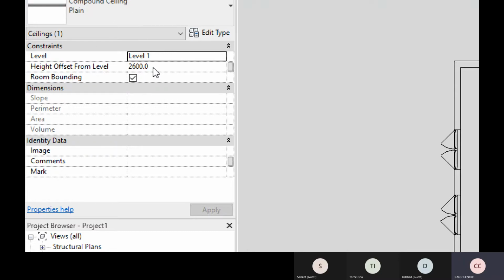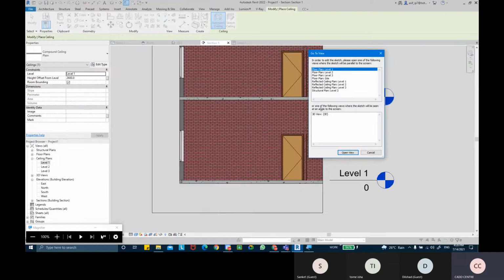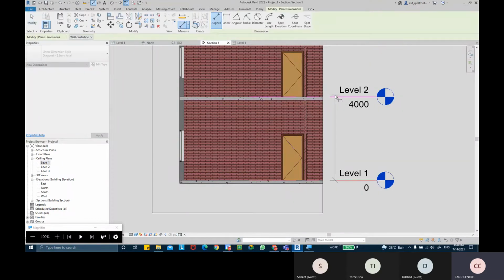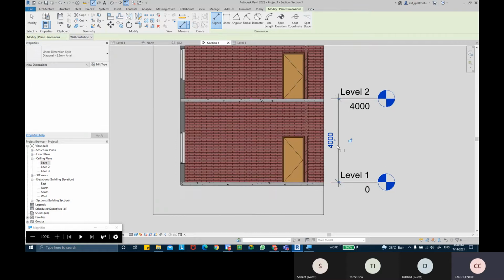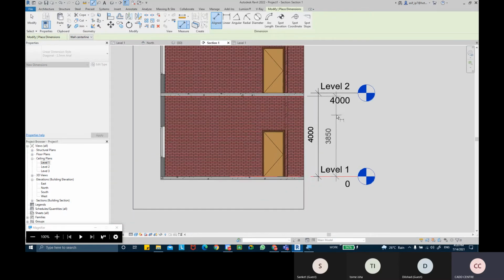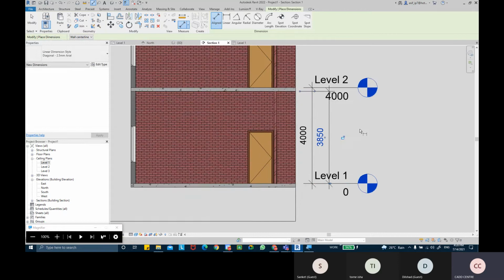If you look into my section, the slab to slab is 4000. So from slab to slab it is 4000 mm, meaning 4 meters, and from the slab top to the slab bottom it is 3850, meaning 3.85 meters. 3.85 meters is the height that I'm getting in the room.